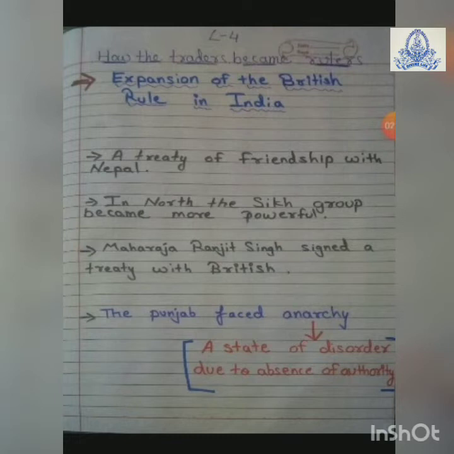Later on, the British had an aim or intention to capture the Sikh kingdom, but they knew that it was not possible till Maharaja Ranjit Singh was alive. So here Maharaja Ranjit Singh took help of European soldiers to train the Sikh and other soldiers in infantry and artillery.